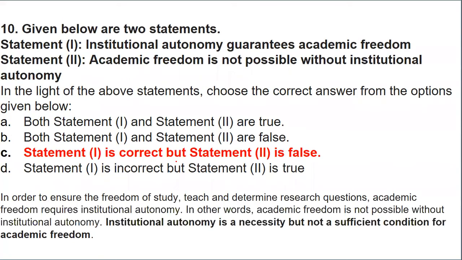So yes, statement one is correct, that institutional autonomy guarantees academic freedom. Yes, no doubt in that. Academic freedom is not possible without institutional autonomy? No, because academic freedom is basically a freedom to teach, to determine the questions, to determine the activities. So academic freedom is not possible without institutional autonomy, but it is a necessity, not a sufficient condition for the freedom. So that you need to keep in mind.